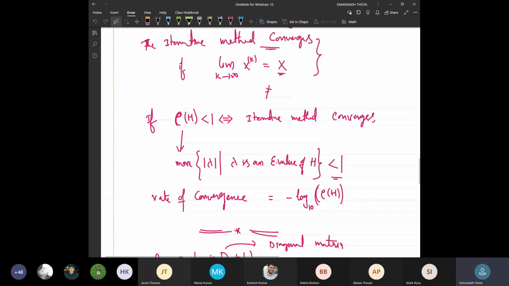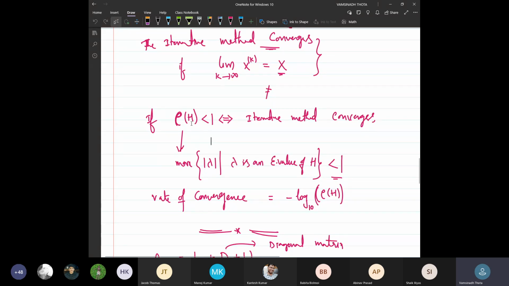Now, who will decide whether the sequence of approximate solutions actually converges? It is something called the spectral radius of a matrix, generally represented as rho of H. The spectral radius is the maximum of the absolute values of the eigenvalues.